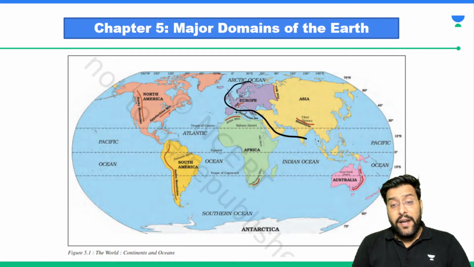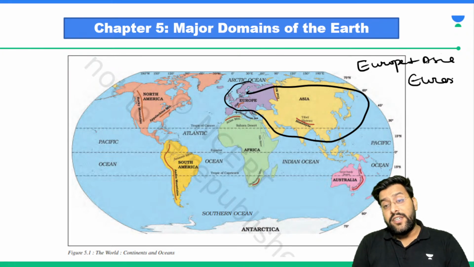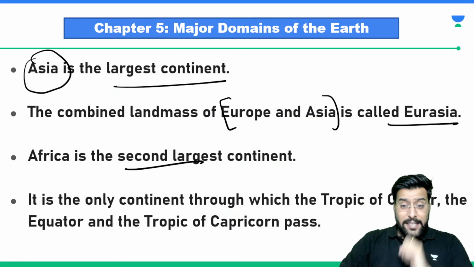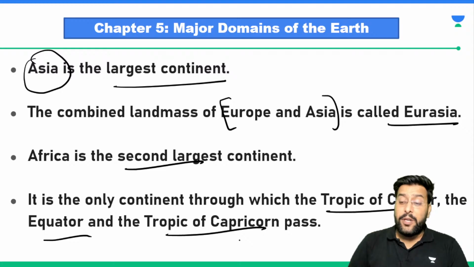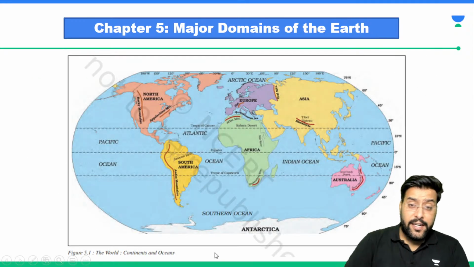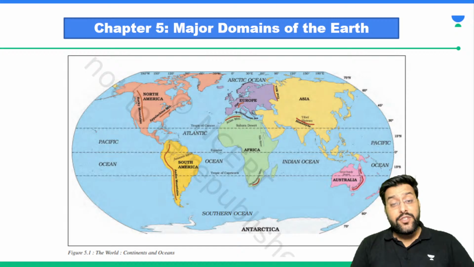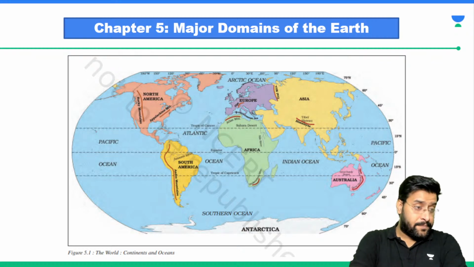And together, Europe and Asia, this entire region, Europe plus Asia, we call it as what? Eurasia. So this is Eurasia. It is the only continent through which Tropic of Cancer, Equator, and Tropic of Capricorn pass. Can you please tell me which is the only continent? Majority of you already know this. Only continent in the world from which all three important latitudes, Equator, Tropic of Cancer, and Tropic of Capricorn pass. Can you please tell me?